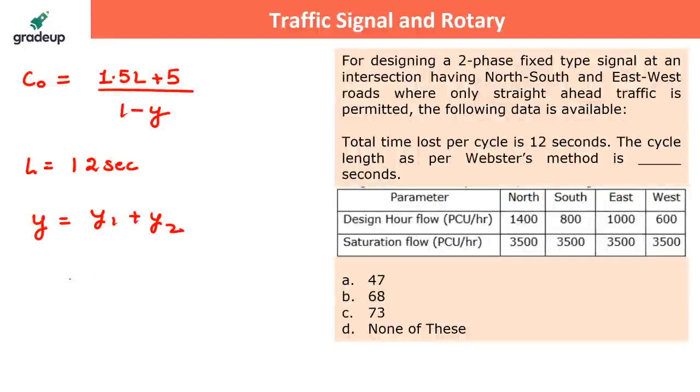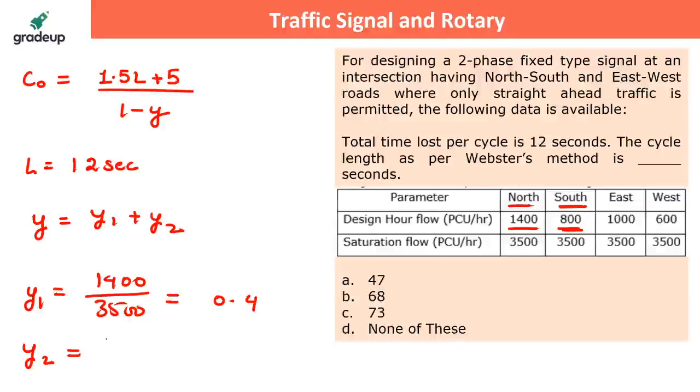And what is this Y1 and Y2? I have just told you it is the ratio of the normal flow to the saturation flow. So if I talk about north and south, what value should I consider, 1400 or 800? You have to take the maximum one, okay? So it should be 1400 here. And what about the saturation? It's the same, 3500. So how much is the value of Y1? It should be 0.4. Correct? Very good, Devashish. And what about Y2? It should be 1000 by 3500, and that would be 0.2857.